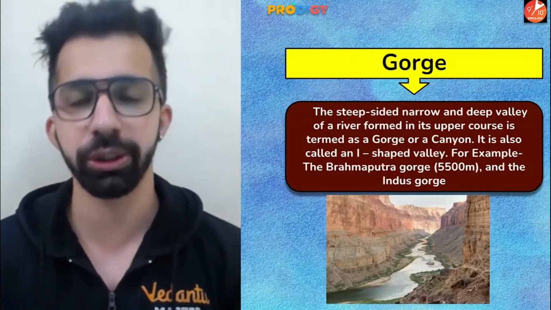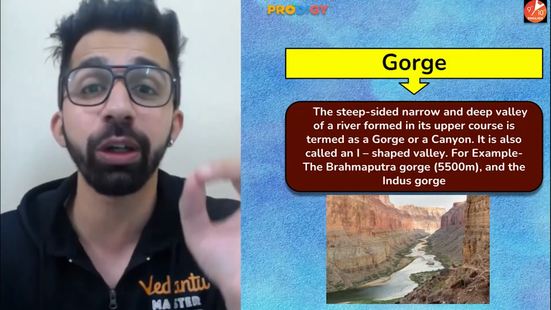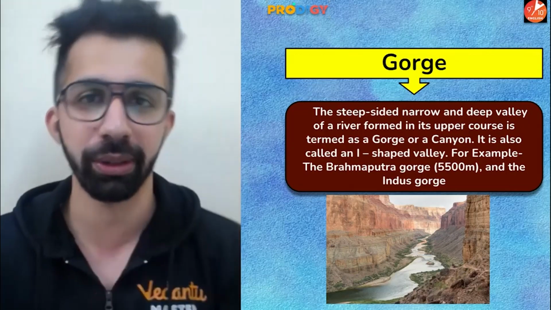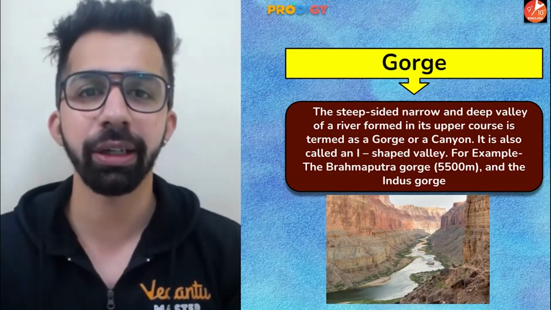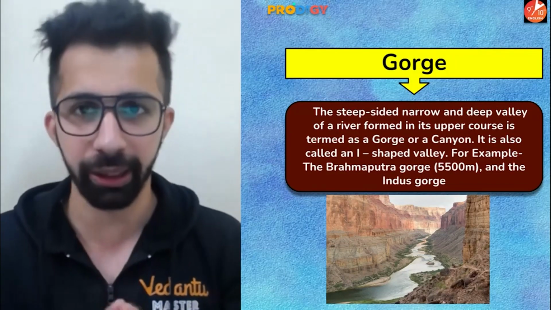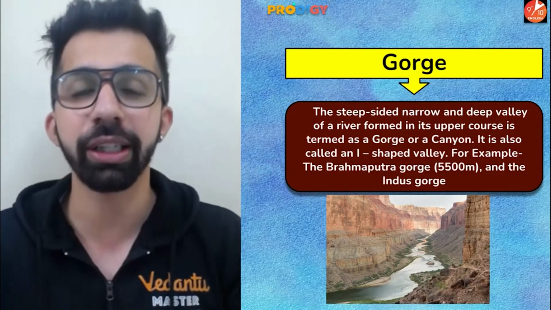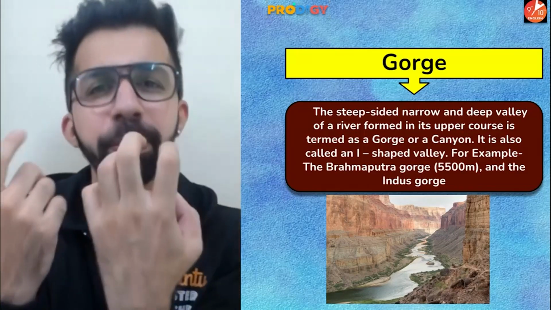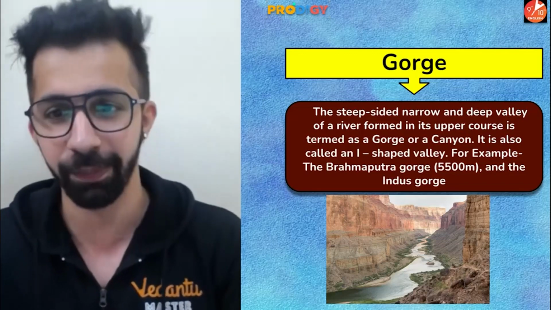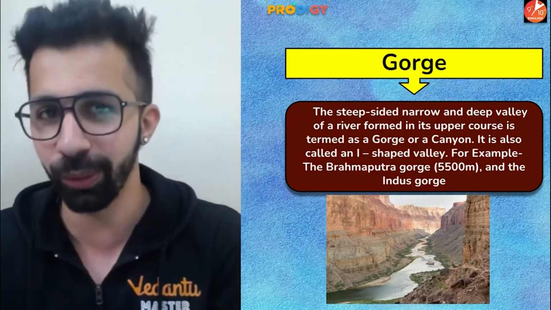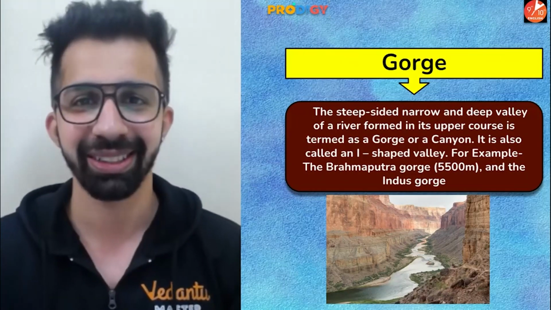Next, gorge. People, gorge is a landform which is formed due to the erosional work done by the river. Now guys, when the velocity of the river is very high, it erodes the bed as compared to banks. So when the bed of the river is eroded more as compared to banks of the river, it gives rise to formation of a very beautiful landform which is known as gorge, as you can see on the right hand side of the screen. So when the river bed is eroded more as compared to river banks, it gives rise to formation of gorge. Cool.